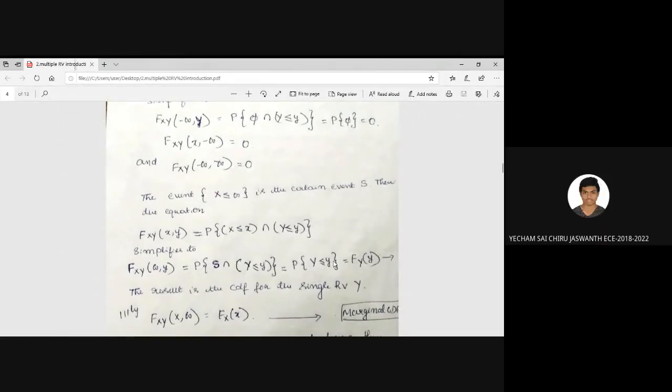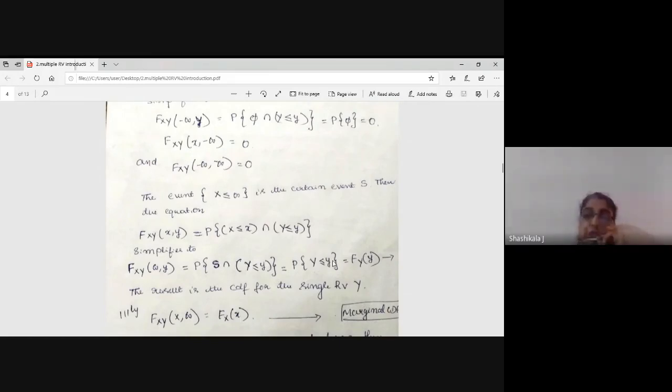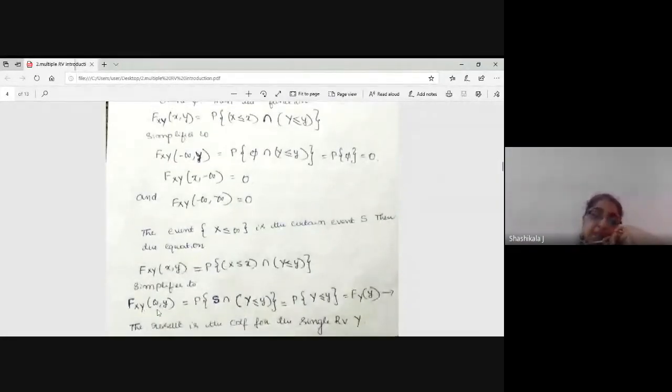Getting my point? Yes. So then it is nothing but your F_Y(y). Please understand this one. Whenever x is infinite and y is a variable, the intersection is only the y part. As you remember from the example, that is 0 to 10, which is nothing but the probability of y, or the CDF of your y function.